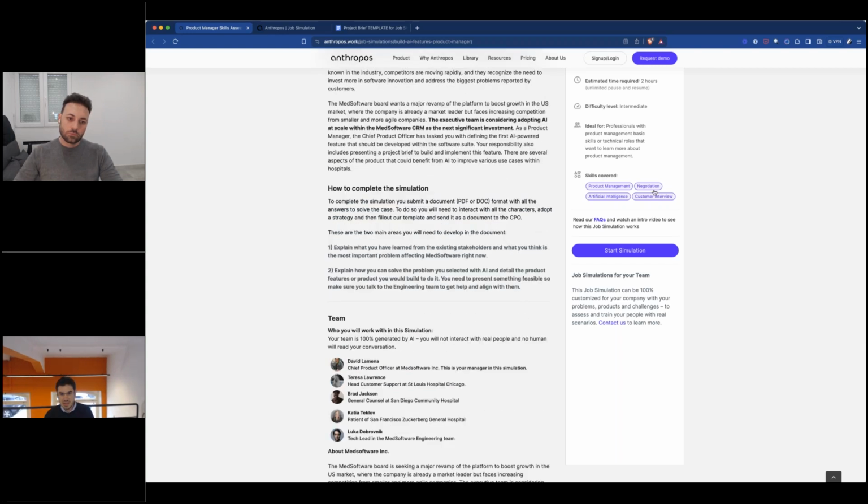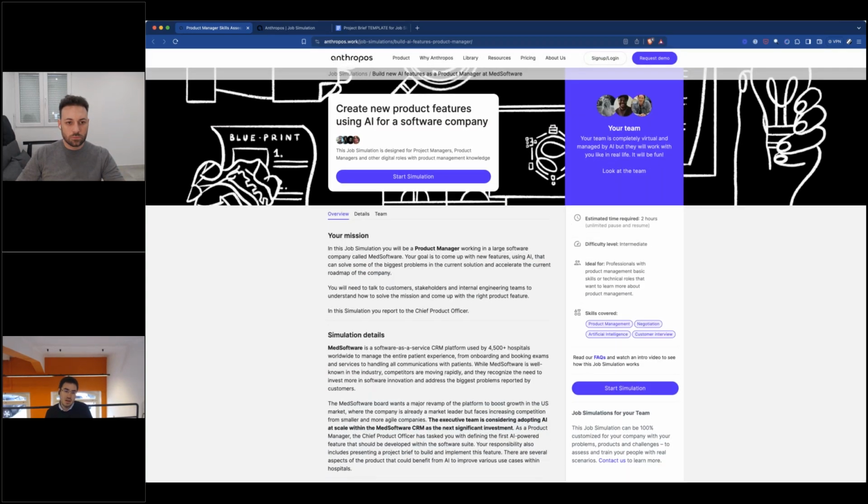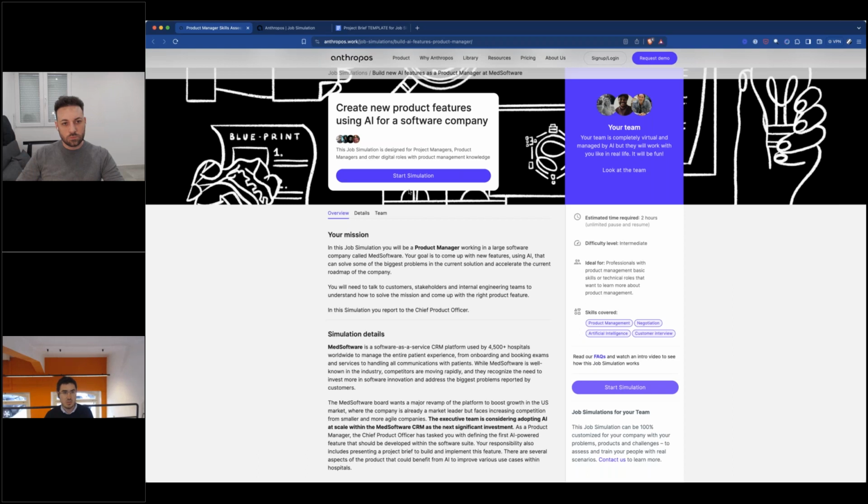And we have skills covered here. We mentioned before that Anthropos has a technology to track skills and to manage skills inside the organization. So of course, for every job simulation, not only will we bring the employee inside a real scenario, but we also want to make sure that we manage and assess specific skills connected to that. With that being said, I'm going to click Start Simulation.